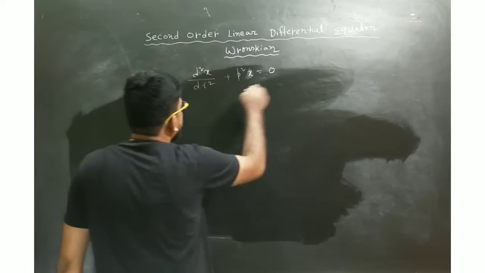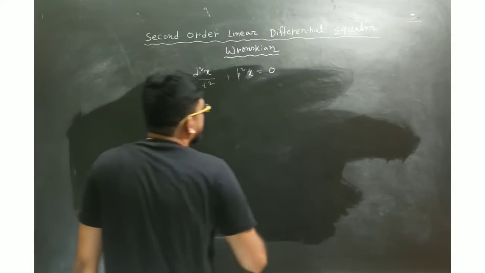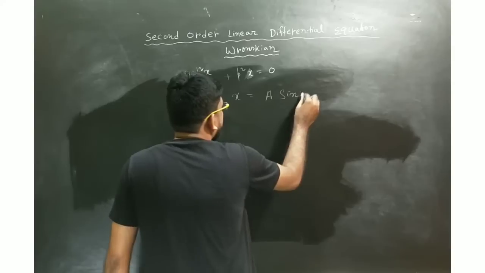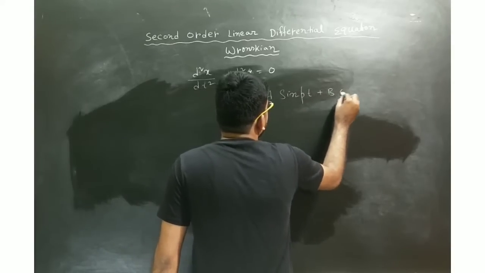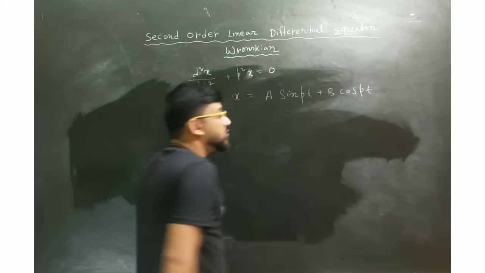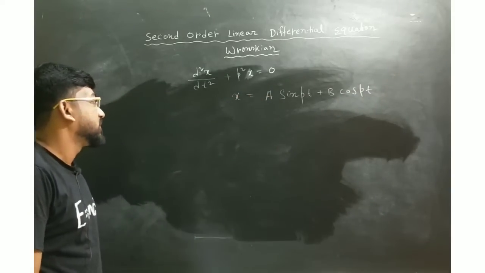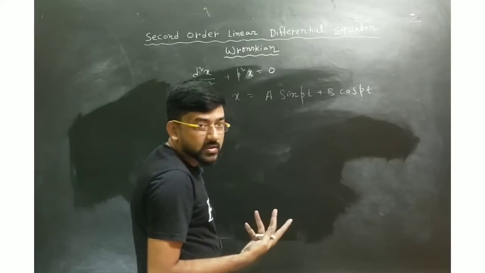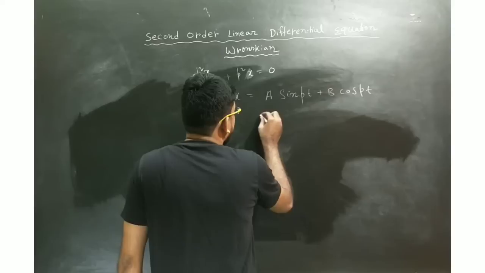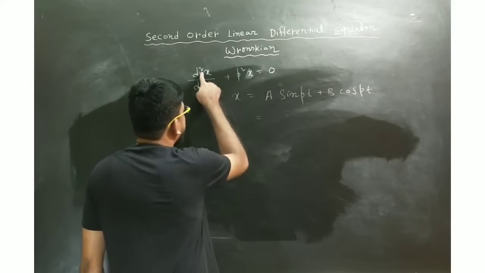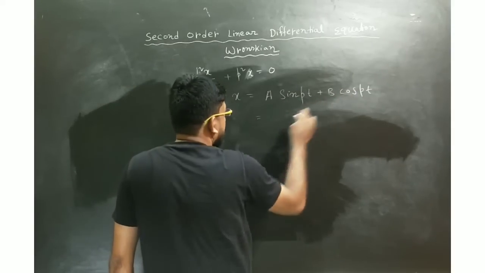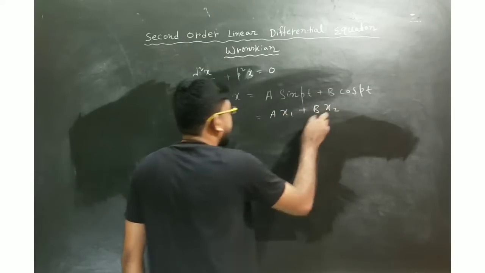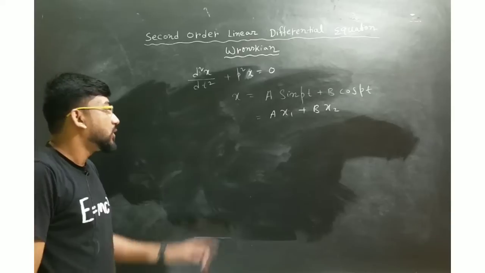So what is the solution of this equation? We know the solution of this differential equation: x is a sin pt plus b cos pt. Instead of p you know omega, but here I have used p. You can write a and b as c1, c2, there is no issue. Let me take sin pt as x1 and cos pt as x2, because I have used x here, so I like to choose x1 and x2. So it will be a x1 plus b x2, or c1 x1 plus c2 x2. Now what will be your Wronskian?